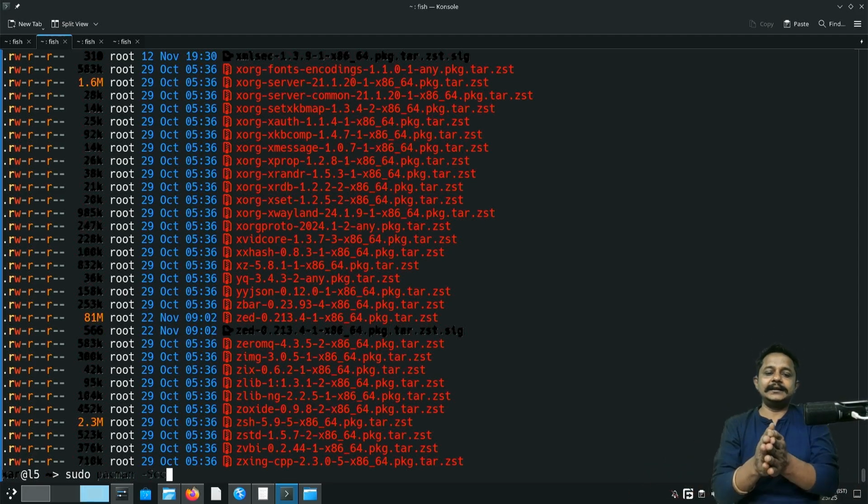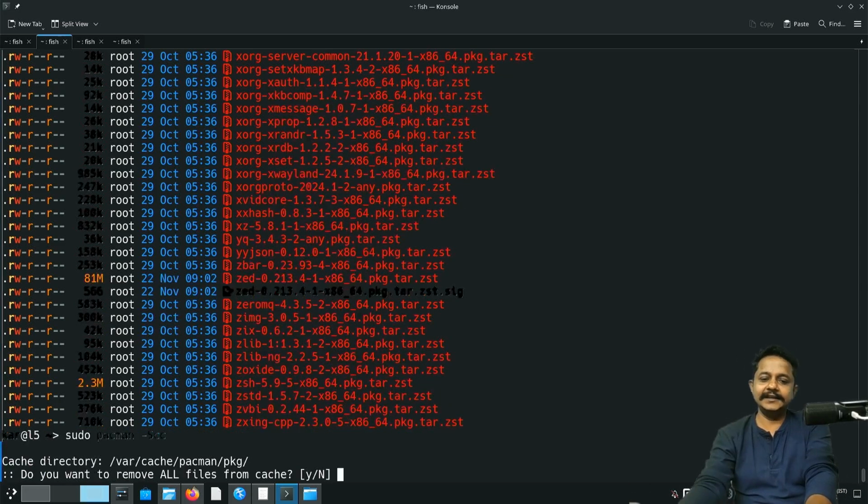It would be much better like -Sc -f. That means it will forcefully remove all those folders. It would be much more intuitive for me, at least. I don't know, but let's continue with -Scc. If I type -Scc, it will forcefully remove all those cached packages. Whether those are installed or not, it will not check.